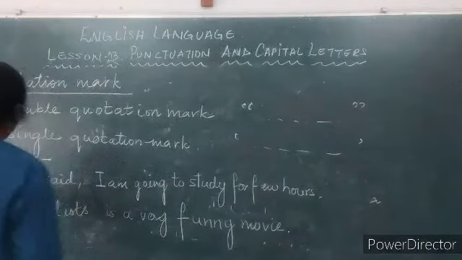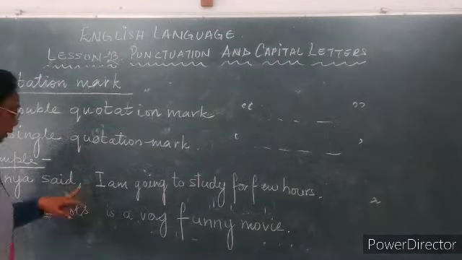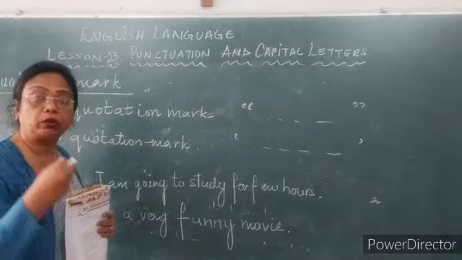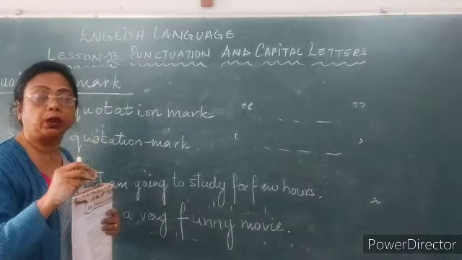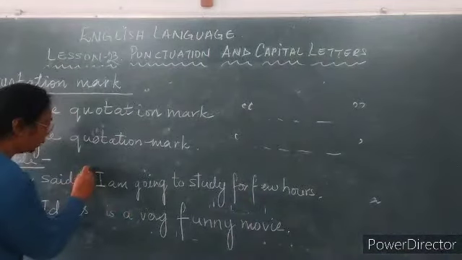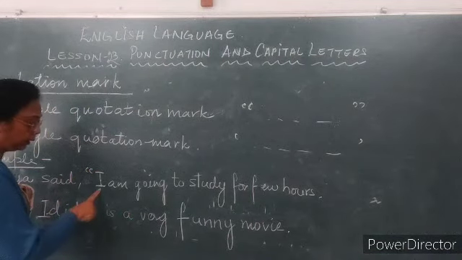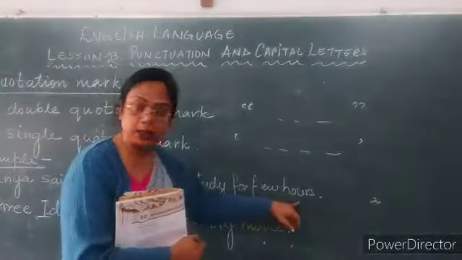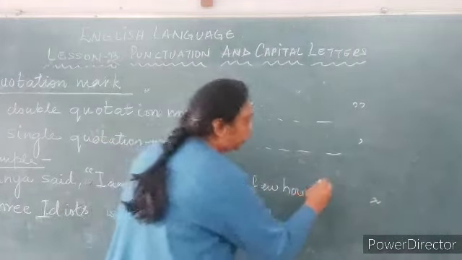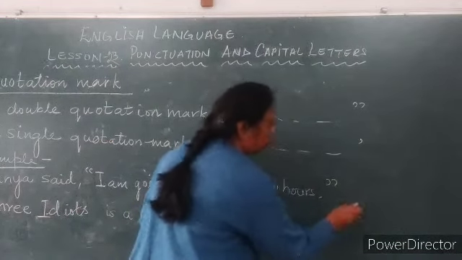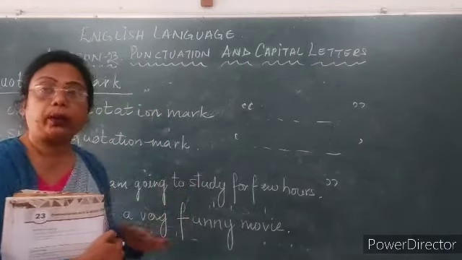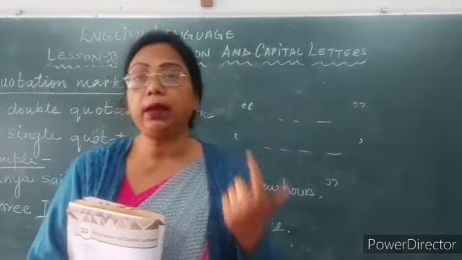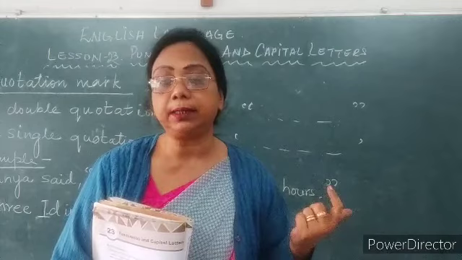Now let's see the example over here. Tanya said, comma. Then what is Tanya saying? The dialogue, the same word to word, what Tanya is saying, I have used with the double inverted comma. Then started with a capital letter: I am going to study for a few hours. Full stop. Then the double inverted comma close. So in this way we use double inverted comma. It tells us that it is the same word to word dialogue which the person is saying.